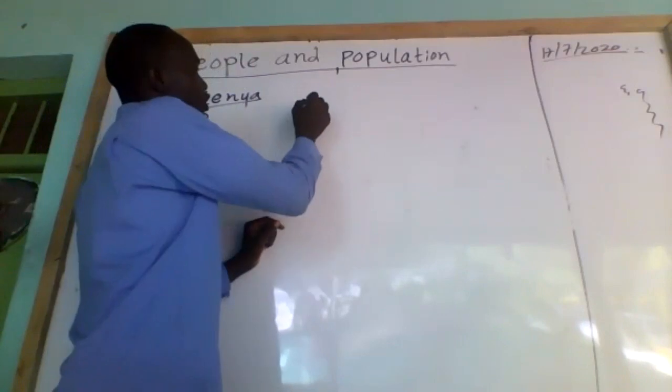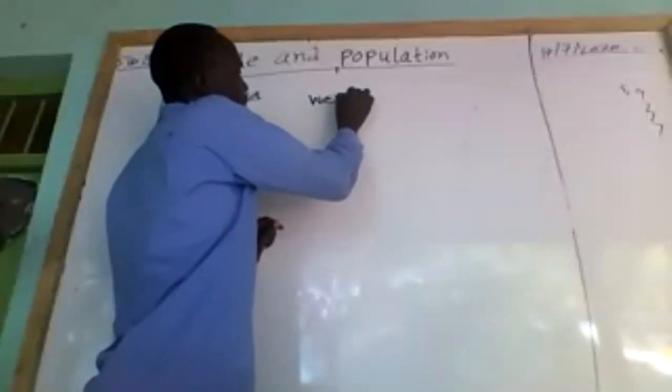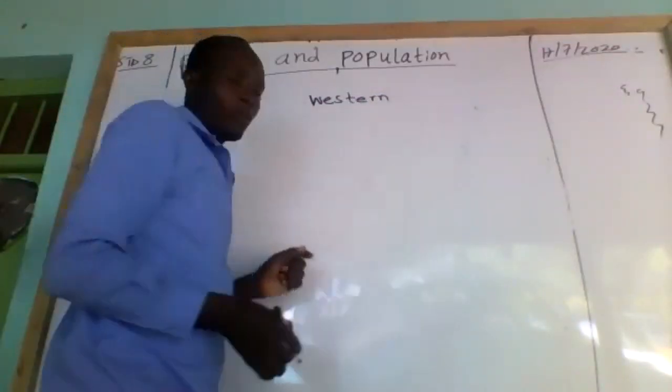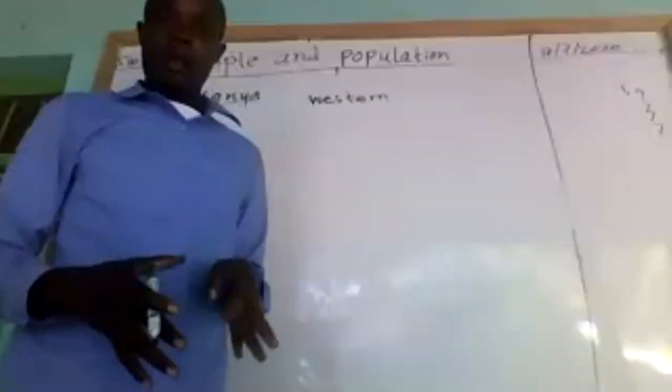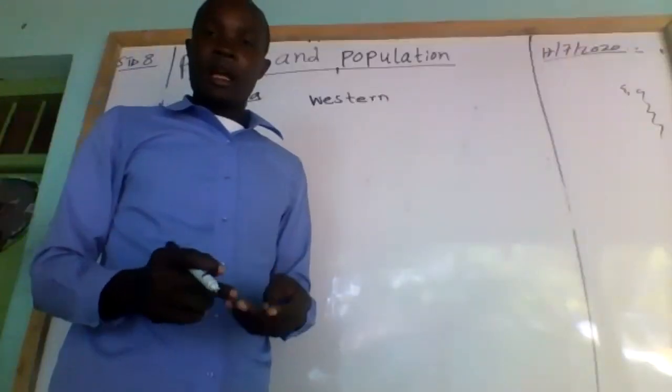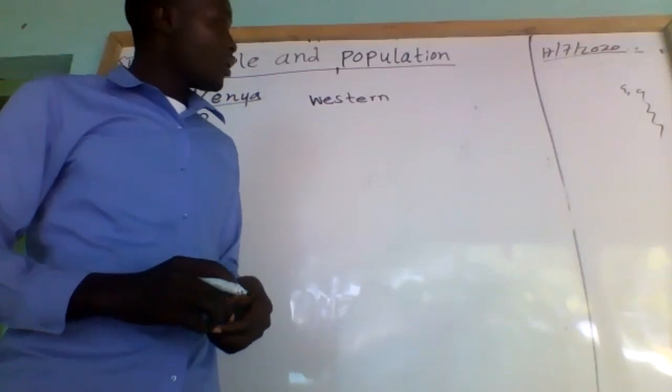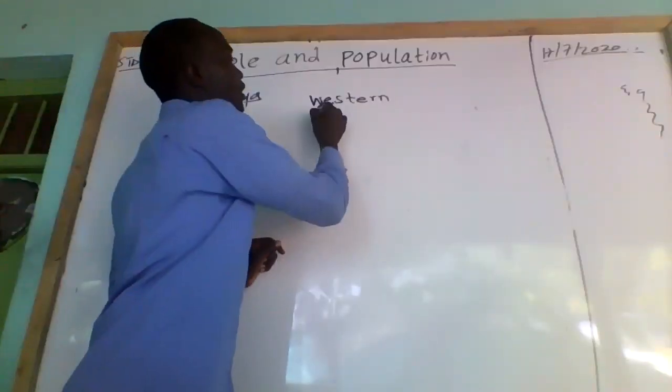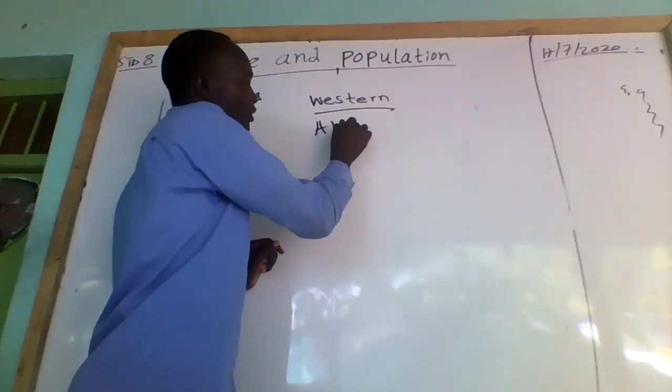So Western Bantu, we have Abakusi, Abaluya, then we have also Abakuria. Those are what we call the Western Bantu.